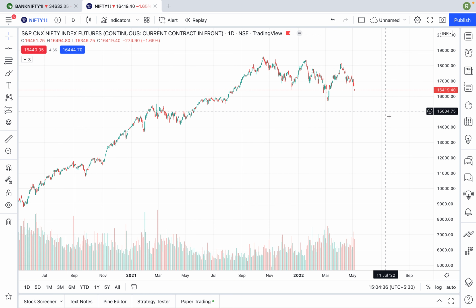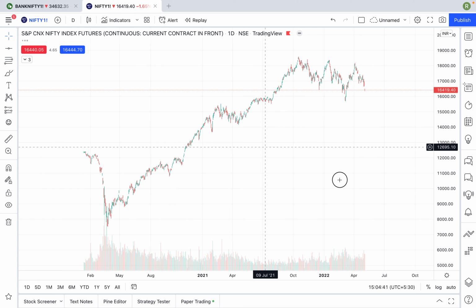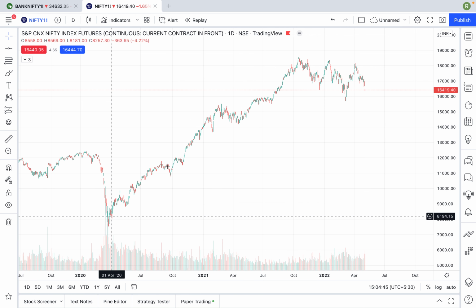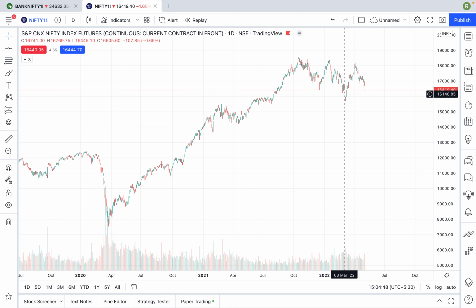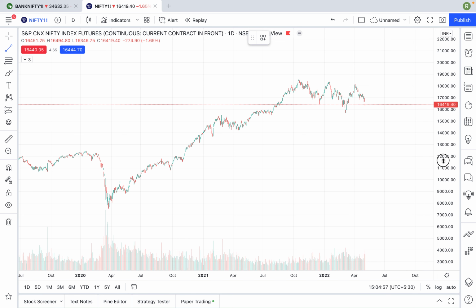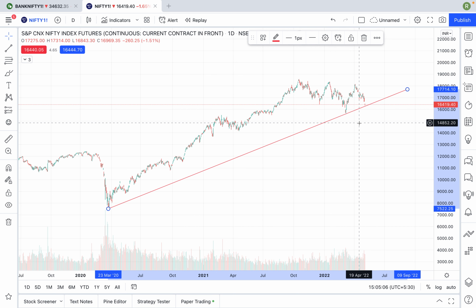Cool. So in price action, the first thing you need to understand is the trend. So what is a trend? The trend was going upwards for some time. Right now, what is the trend? Right now, the trend is sideways. If we observe one thing as a trend line, where the market halted last time in this particular zone, when we draw a trend line, we got a particular momentum here on Nifty.